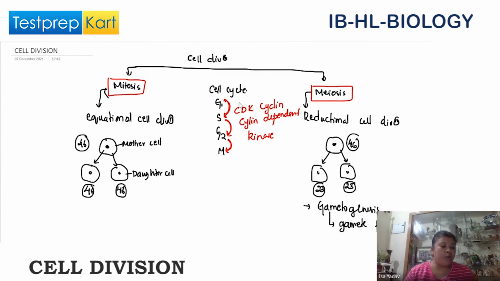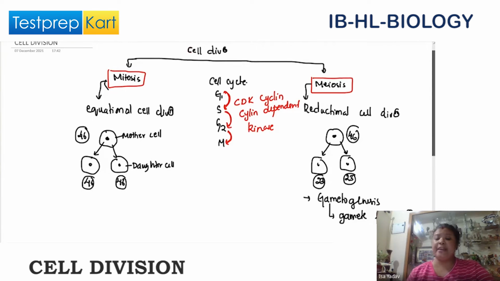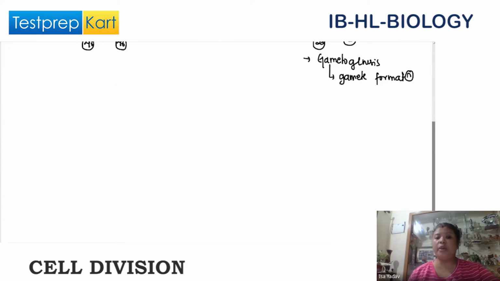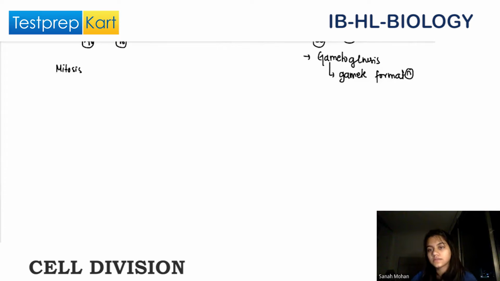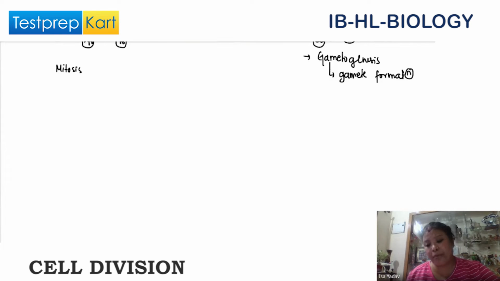All right, so let's go to the process of mitosis. I told you that mitosis, M phase, is equational division. Mitosis is divided into many phases. So first, Sana, do you remember interphase? Interphase is just the preparatory phase.